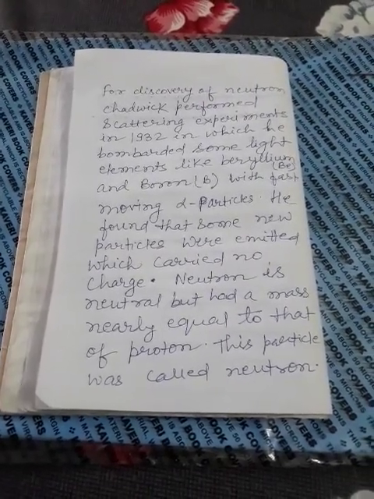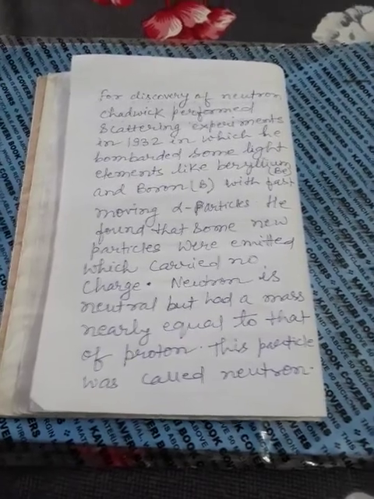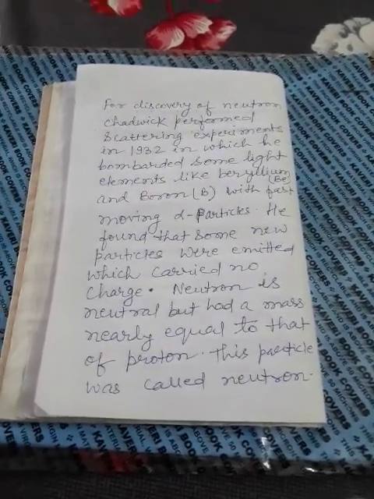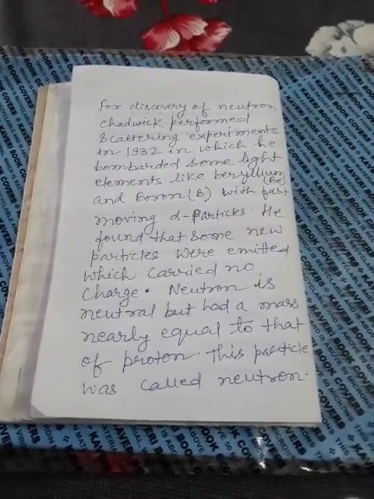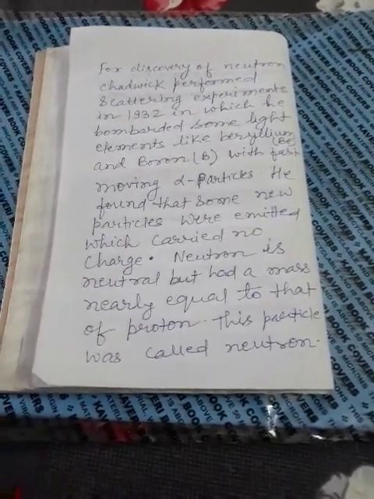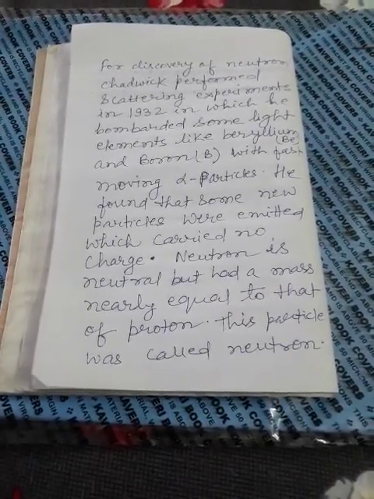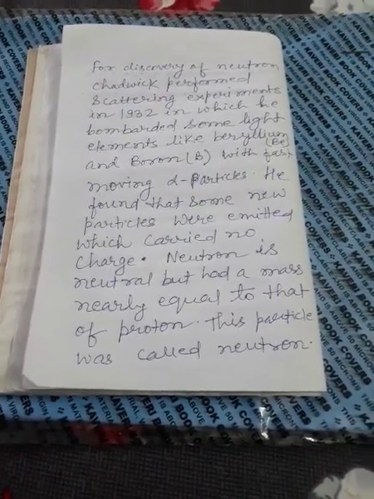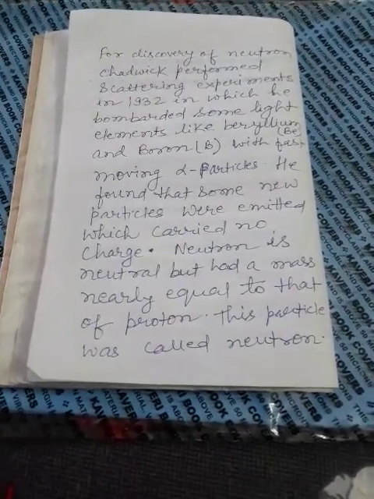The neutron is neutral but has a mass nearly equal to that of the proton. This particle was called the neutron because these particles were neutral in nature, have no charge, and move in a straight line without deviating towards the positive or negatively charged plate.